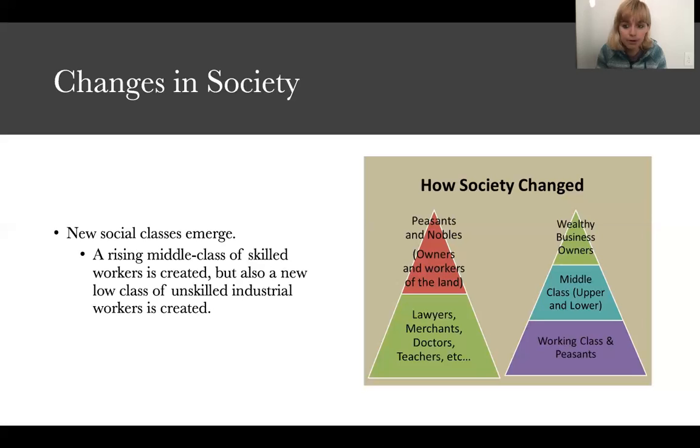Now the upper class will be the factory owners. So in short, you have the wealthy business owners, the factory owners, the guys that own all the mills. You have their employees, the managers, the machine fixers. And then at the very bottom, the working class are going to be the everyday unskilled workers who are tending those machines. And this is how society will change, because for the first time ever, we're going to have a solid middle class. And this is something, again, guys, that is still relevant in our society today.